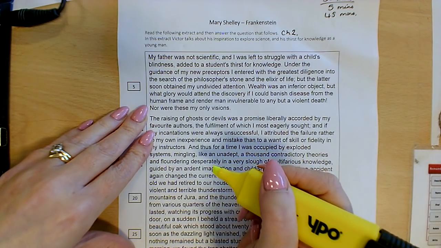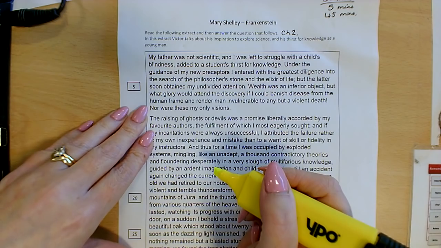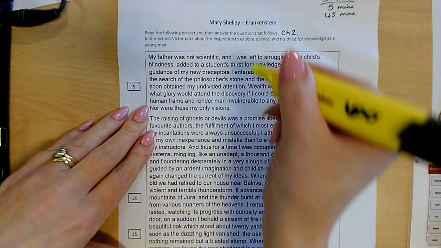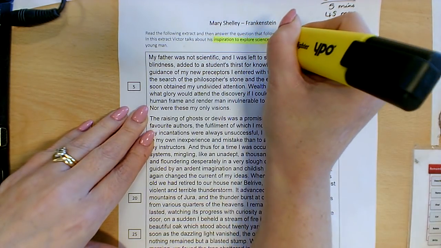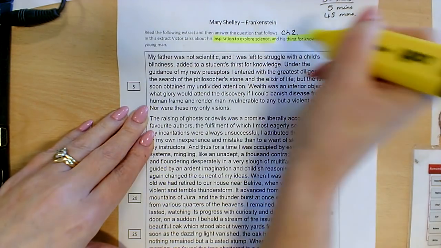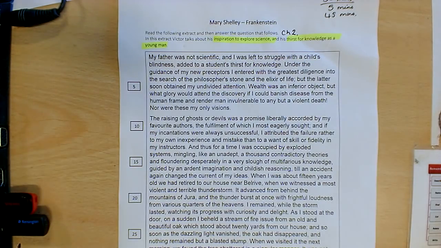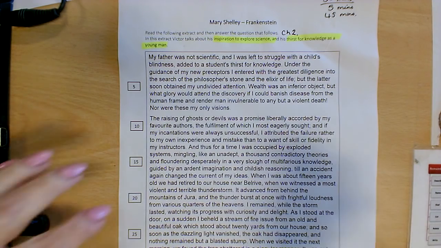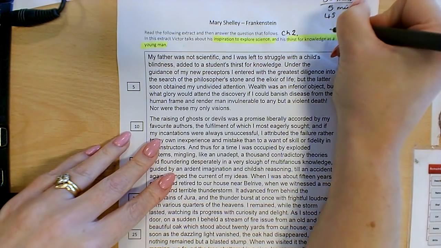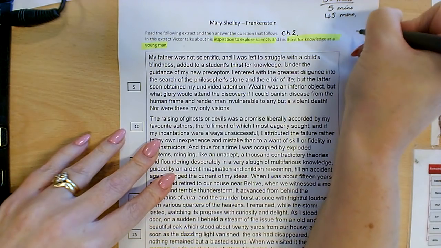In this extract, Victor talks about his inspiration to explore science and his thirst for knowledge as a young man. So it's about his inspiration to explore science and his thirst for knowledge as a young man. So we know that this is about Victor's youth. That's the most important thing at the beginning. And because we know it's Victor's youth, we can talk about what happened before this and what's still to come yet in the novel.